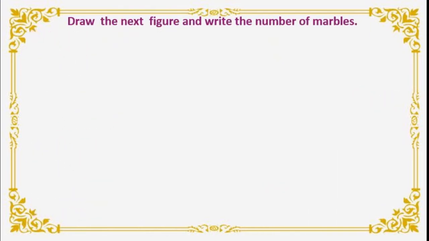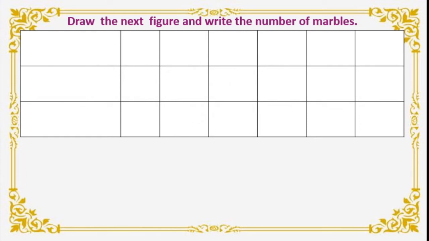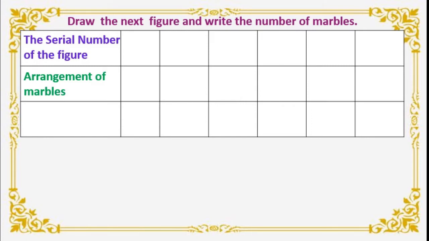Draw the next figure and write the number of marbles. This is from your textbook. Here we have drawn a table. This is a serial number of the figure. Okay. Second row is arrangement of marbles. Here we are going to use the marbles. Then number of marbles we use for that serial number we will see.